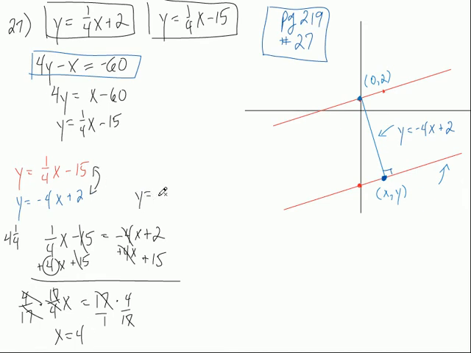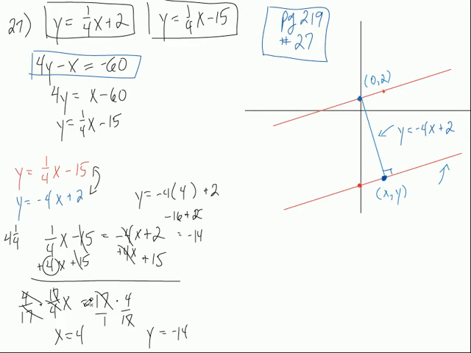So y equals negative 4 times x plus 2. What do we get our x to be? 4. That's negative 16. Negative 16 plus 2. Oops. Negative 16 plus 2 is what? Negative 14. Same thing as we would have gotten putting it up here. So that's what y is equal to. y is equal to negative 14.